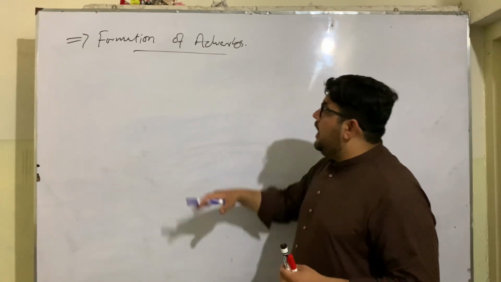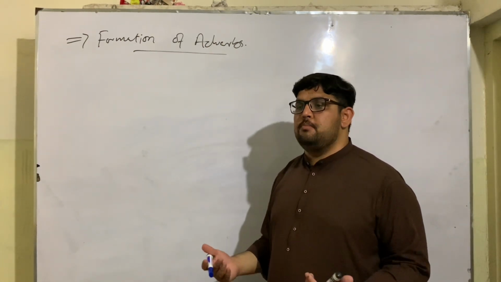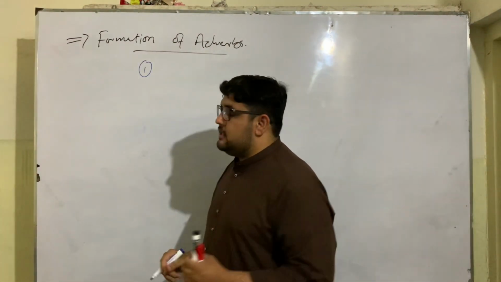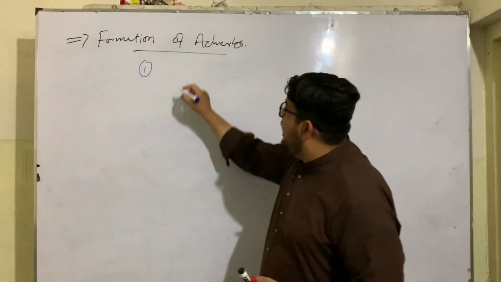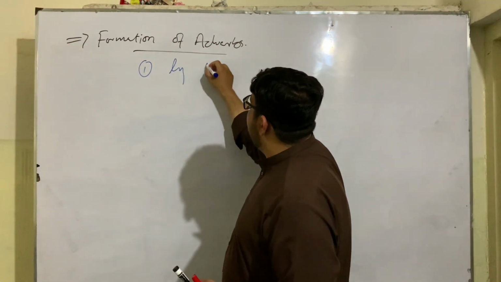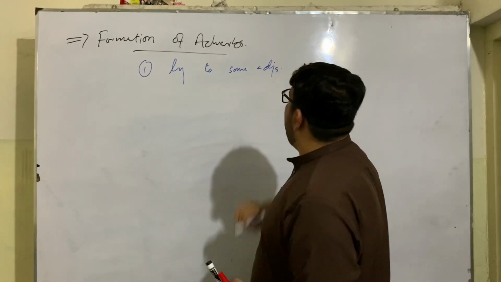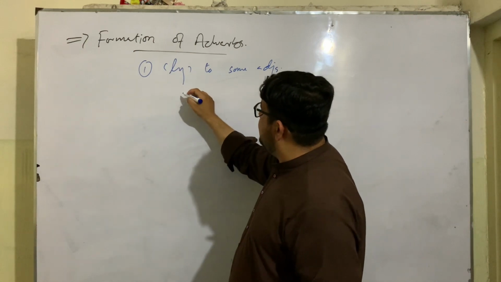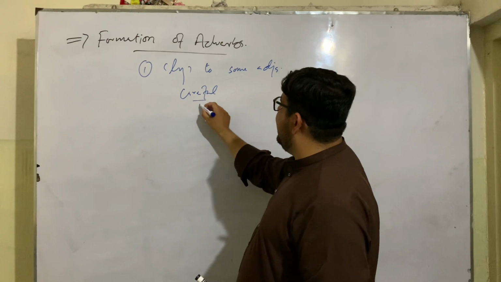Next is formation of adverbs. How are adverbs formed in the English language? The first rule is that sometimes an adverb is formed by simply adding ly to some adjectives. For example, careful is an adjective.